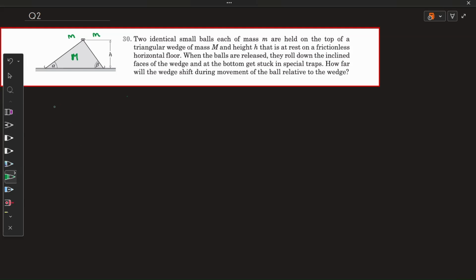Now what happens? Let's see what is the acceleration of the center of mass in the whole thing. Let's consider the balls and the wedge as a system. The acceleration of center of mass is one and only acceleration due to gravity, which is g, which is minus g into j cap. So there is no force or acceleration in horizontal direction, right? So delta x, the change in x coordinate of center of mass, is 0. Correct.